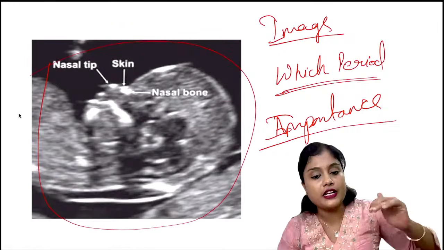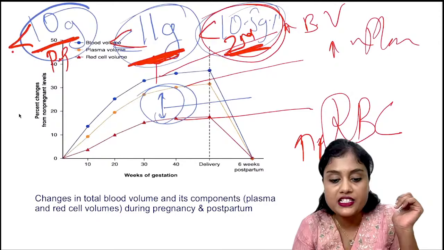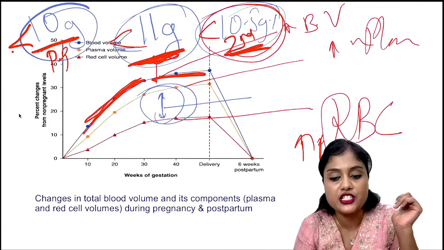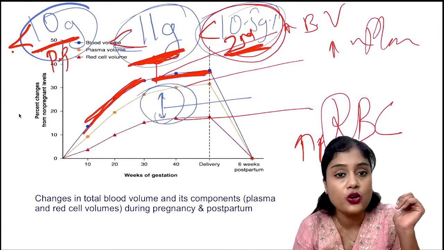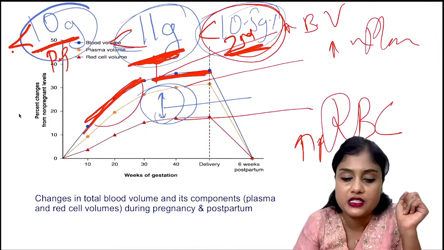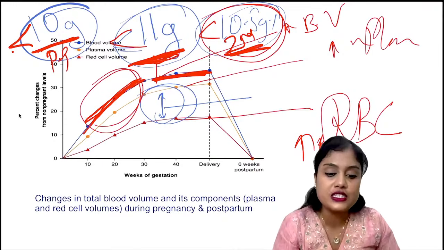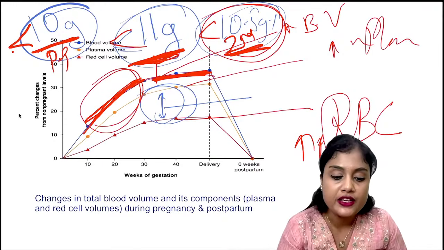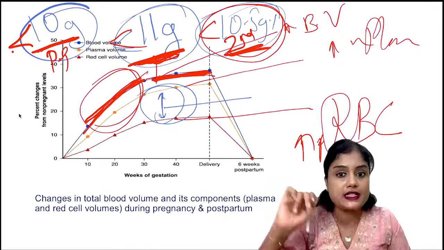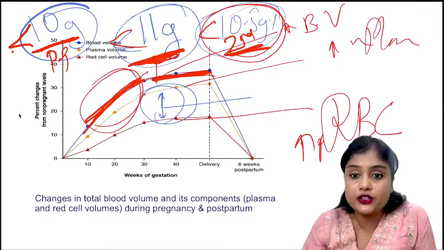the chart, the rate at which it rises, you can see in this chart, is maximum here, isn't it? The rate at which it is rising in the third trimester is not so. So that is why the hemodilution is maximum in the second trimester. Okay, you can see here the rate at which it is rising. Later it is plateauing. Here it is peaking. The spike is there. Correct? That is why. I hope I cleared your doubt.